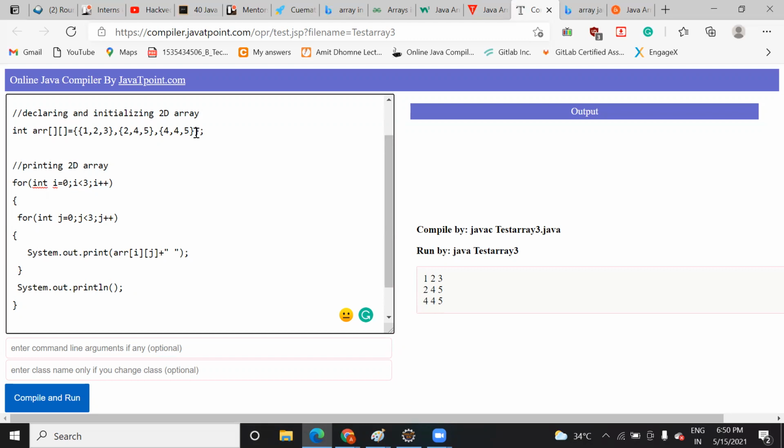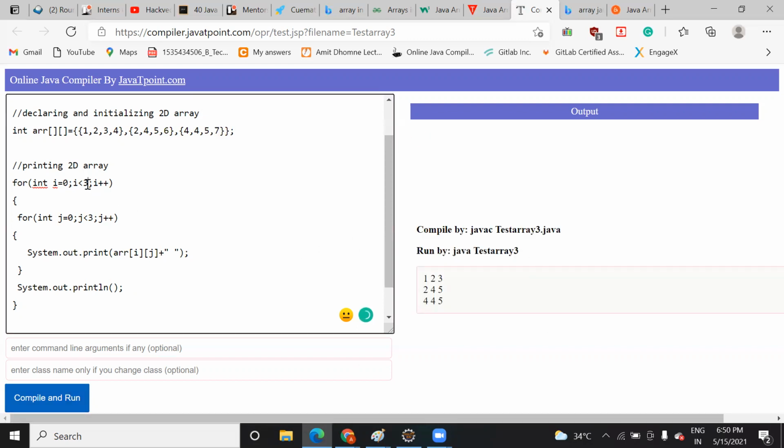Now, you tell me, if you want to define 3 cross 4, means 3 rows and 4 columns, what changes do you need to make? 3 cross 4, 3 rows and 4 columns. It means that you need to add a fourth column. Then what changes will you make here? You will add one to each of them. Good, very good. 4, 6 and 7. Now run it.